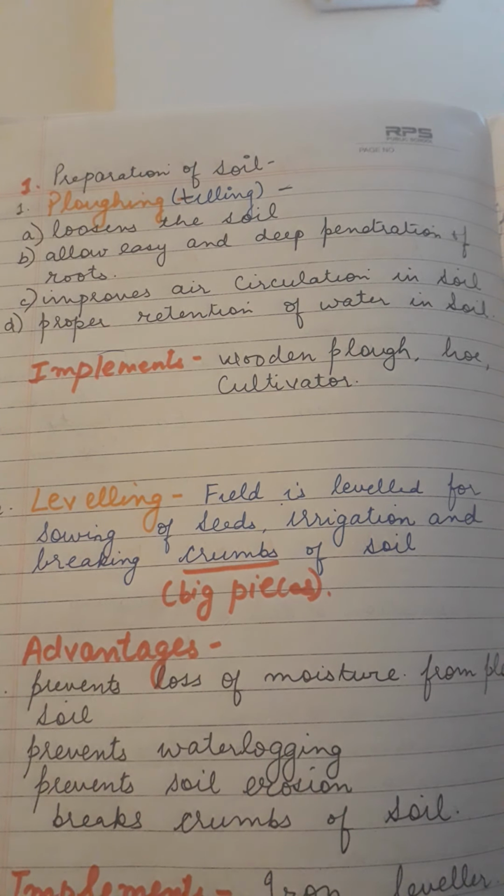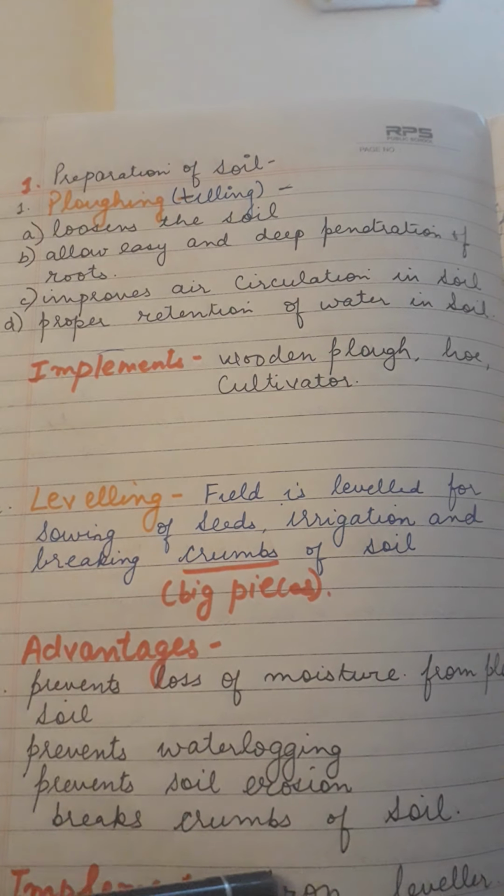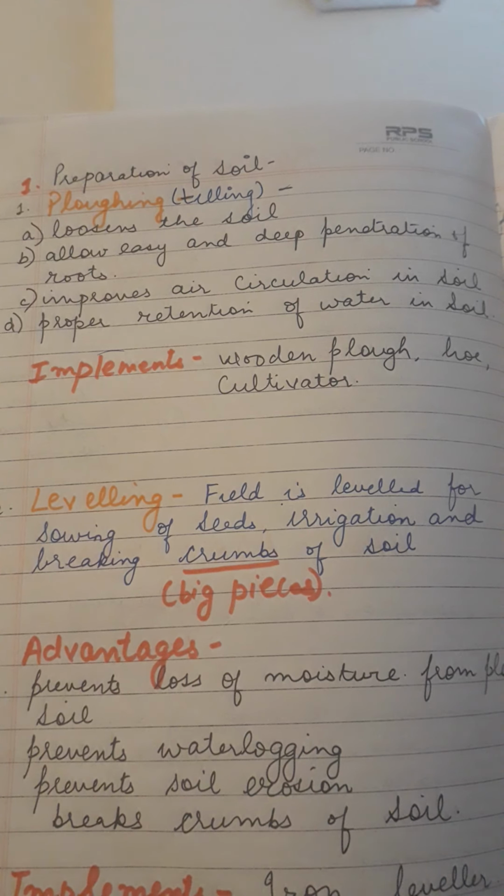into the soil. So the first step is called plowing, which is done by a wooden plow or a hoe or a cultivator. And the second step is called leveling, in which the soil is leveled. The agricultural implement which is used in this process is an iron leveler. I will share its specs from the book.